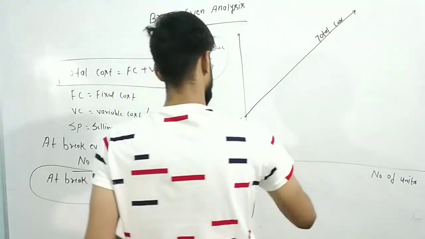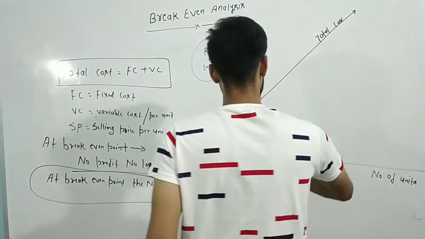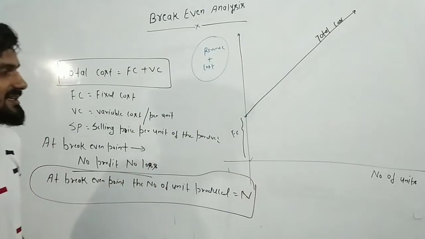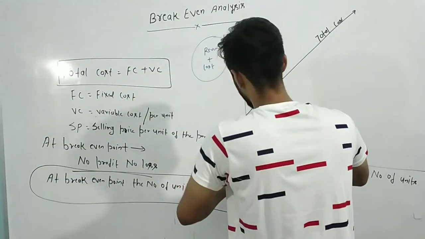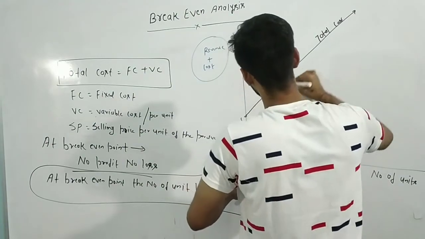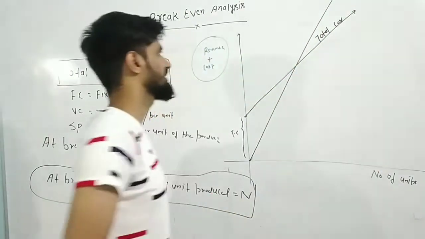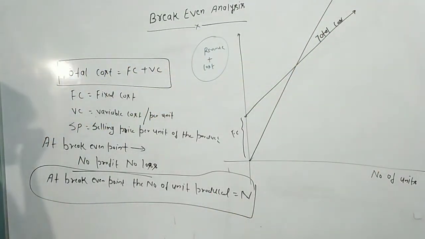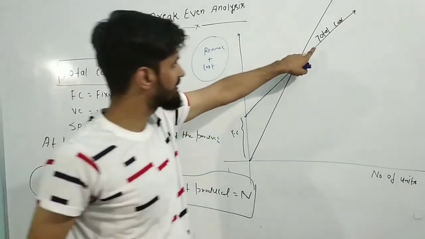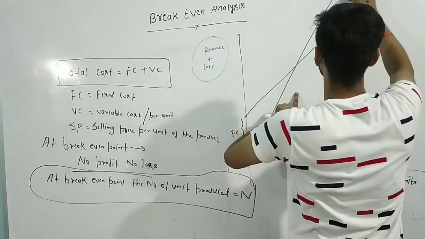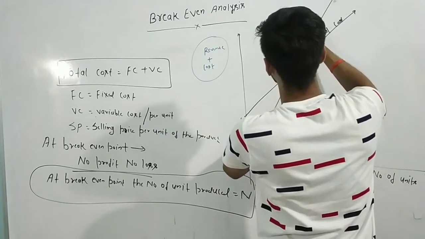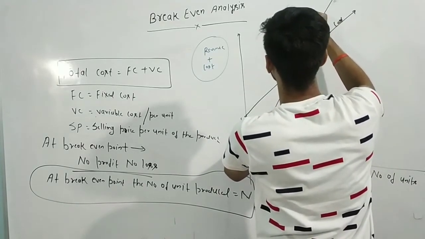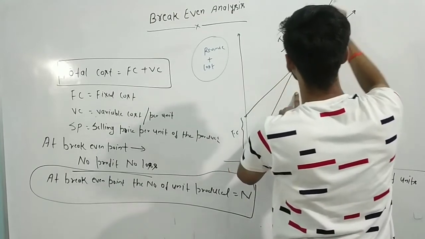Now your revenue will start at n equals 0. If you have not produced any single unit, then your revenue will be 0. Now if you increase the number of units, then you will be getting revenue from here. So your graph will be like that. Now understand, this is the graph of total cost and this is the graph of total revenue.